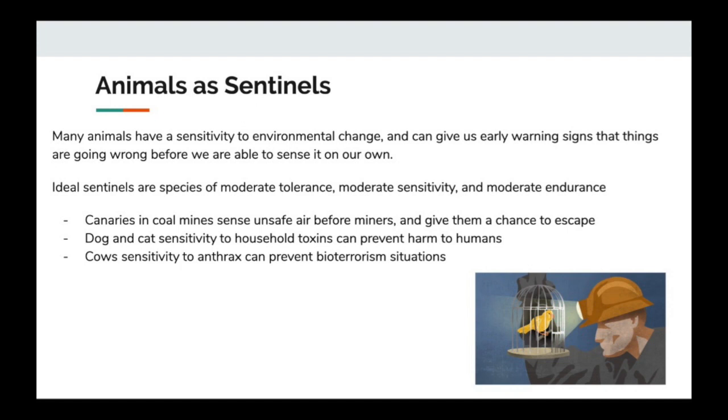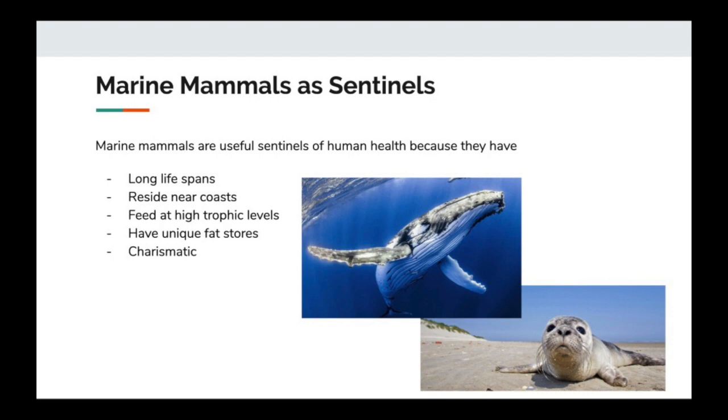Animals used as sentinels ideally have moderate tolerance, sensitivity, and endurance, which can give us early warning signs that things are going wrong before we are able to sense it on our own. Examples of this include canaries in coal mines sensing unsafe air, dogs and cats sensing household toxins, and cows sensing anthrax. Another example is marine mammals, which are used as sentinels of human health because they have long lifespans, reside near coasts, feed at high trophic levels, have unique fat stores, and are charismatic to the common person.